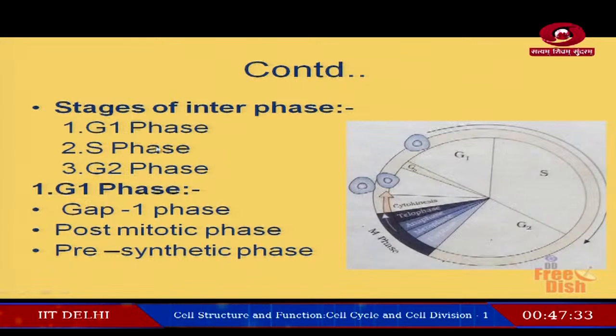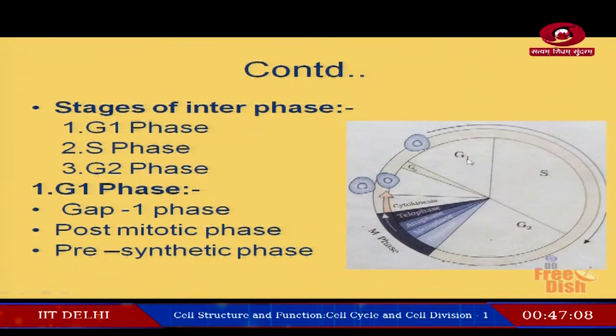Now, coming to the different stages of interphase. Here you can see the diagram, G1 phase, then S phase, then comes the G2 phase. G1, S and G2 collectively known as the interphase.